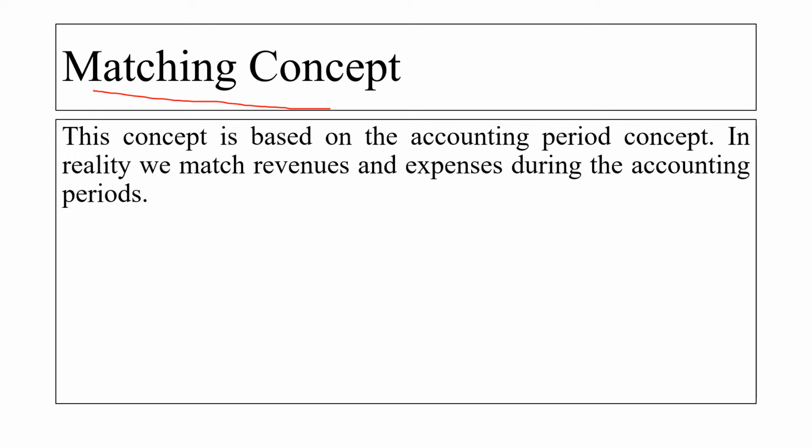There is the matching concept. This concept is based on the accounting period concept. In reality, we match the revenue and the expenses during the accounting period. So according to this matching concept, we are comparing the revenue and the expenses. We are matching our revenue with the expenses. How much we have earned and how much we are spending, that we are matching with each other. Okay. So here we are matching the revenue and expenses during the accounting period.